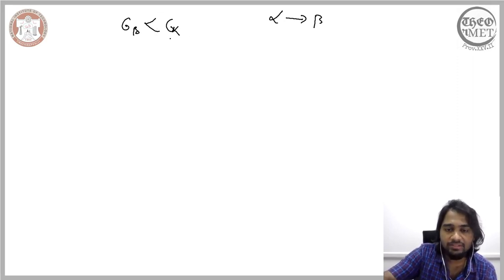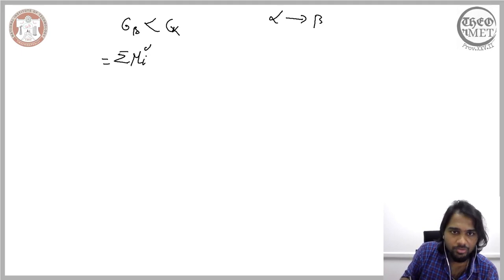Now we saw that the variable that governs G beta is the summation of mu i, that is the chemical potential in beta, and the corresponding concentration in beta.